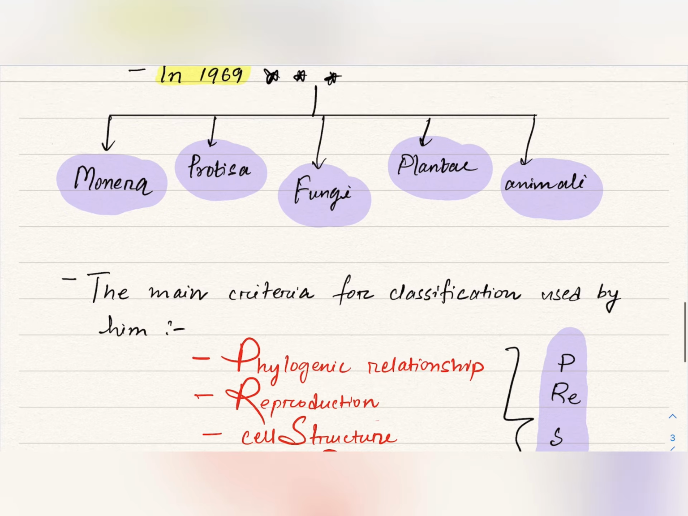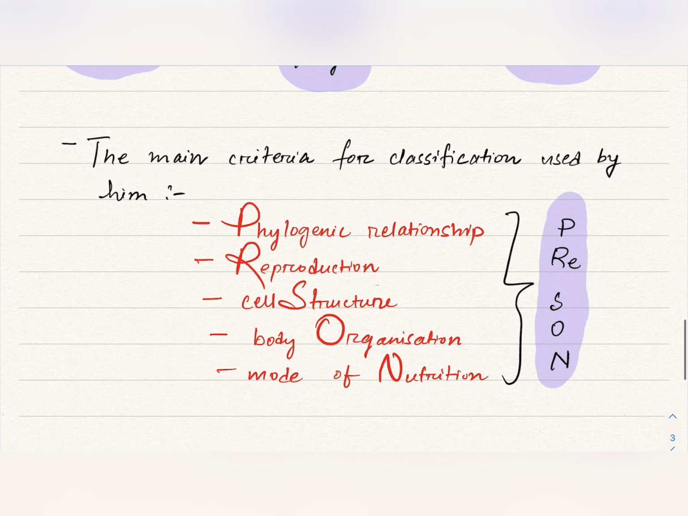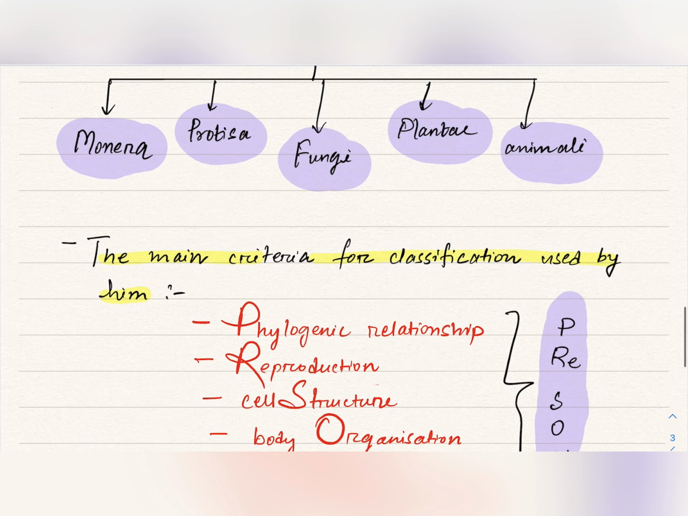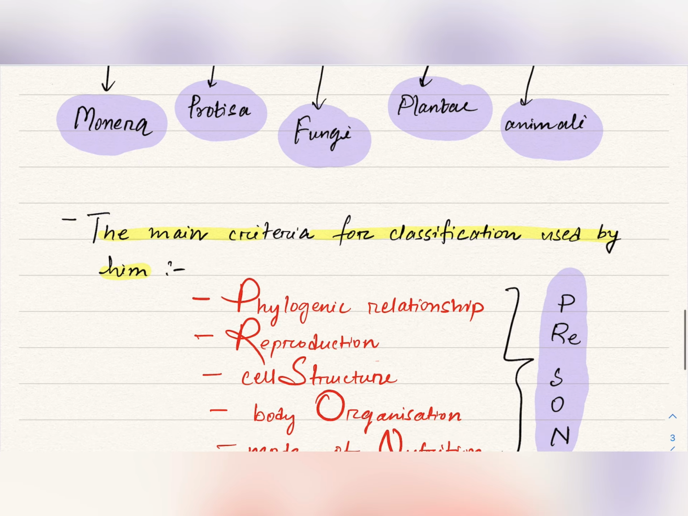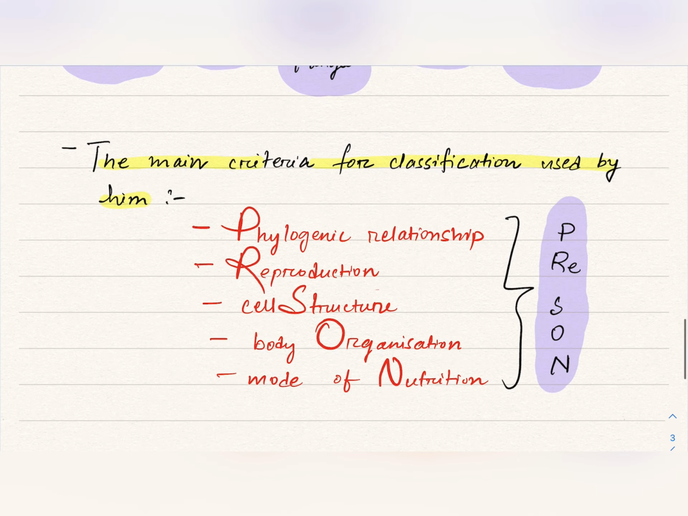Now here it is important to note the main criteria for classification that was used by him. He classified these organisms into five kingdoms. Now what were the main criteria that he used for this classification of five kingdoms? These are cell structure, body organization, mode of nutrition, reproduction, and phylogenetic relationship.